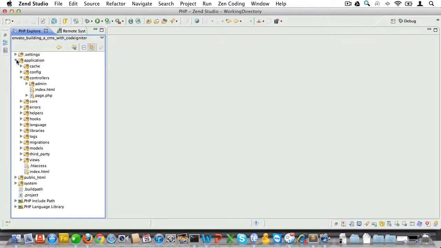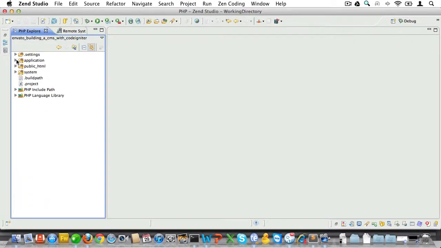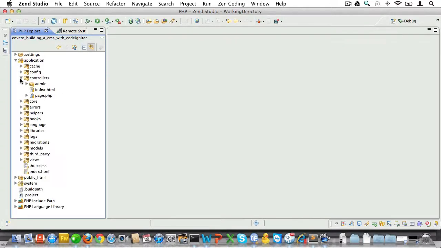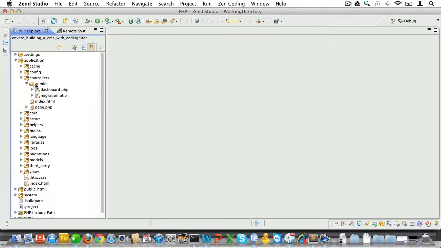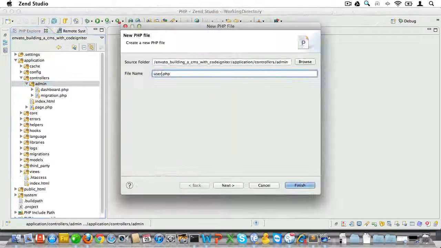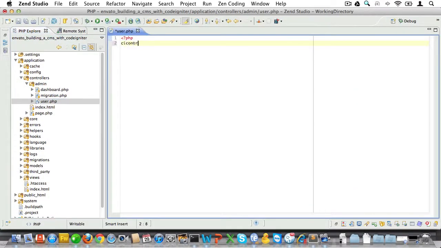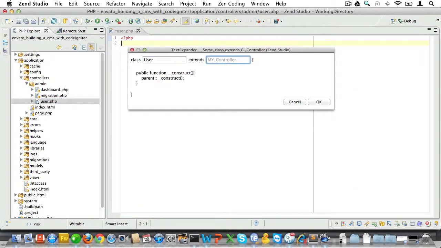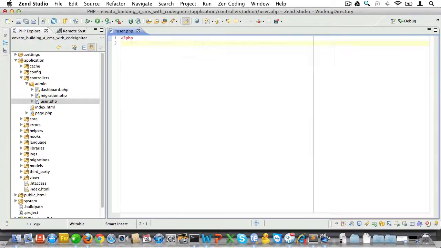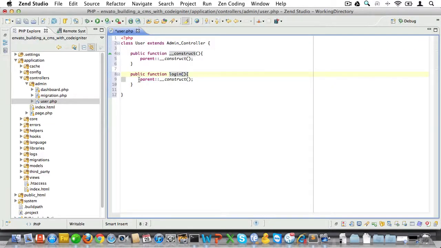It will be loaded when we go to admin/user/login. For that URL to work, let's go over to the admin directory in controllers and create a user controller. We'll also add a method called login and set a variable called this->data['subview']. Now we'll need that subview in a minute.